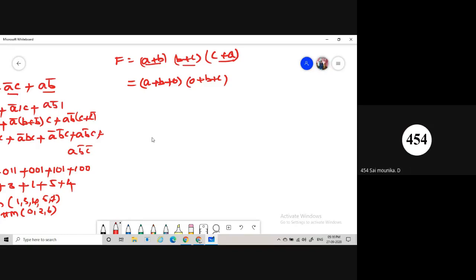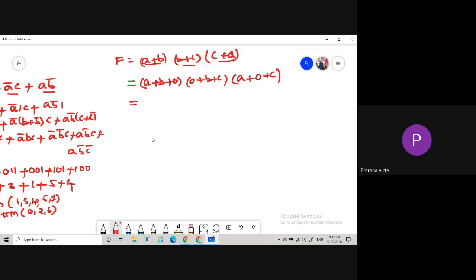C. So we put 0 at the C position. For the second, A is missing, so 0 plus B plus C. Then coming to this one, A plus C, B is missing.